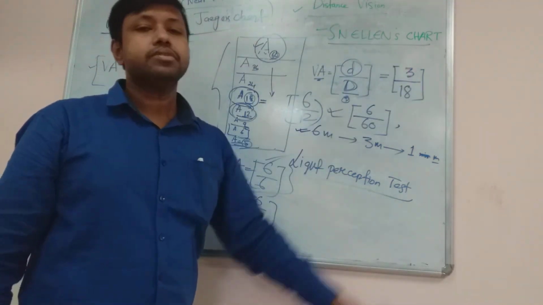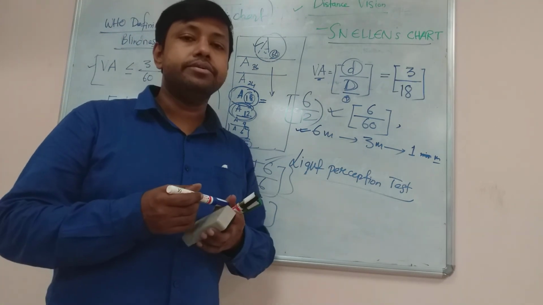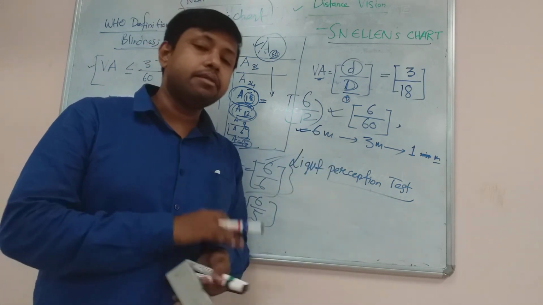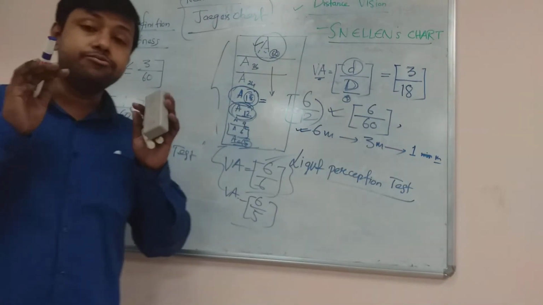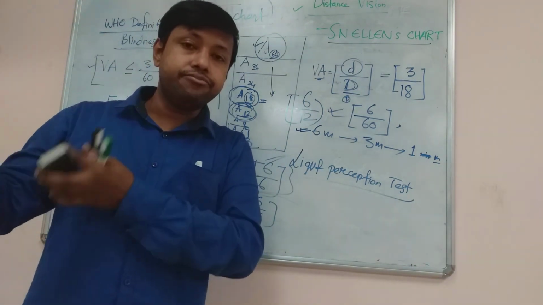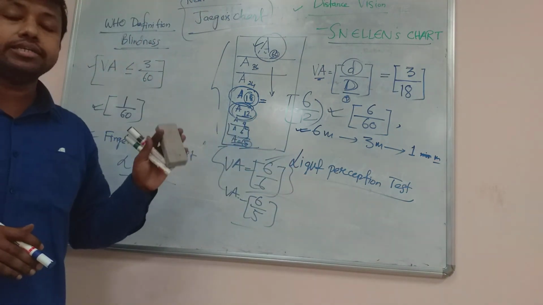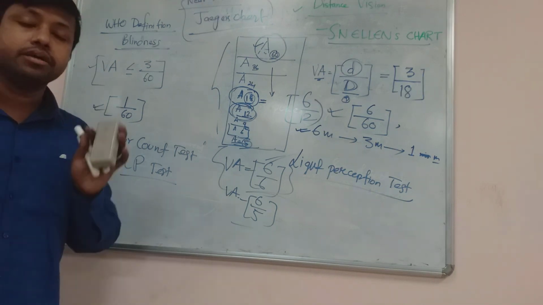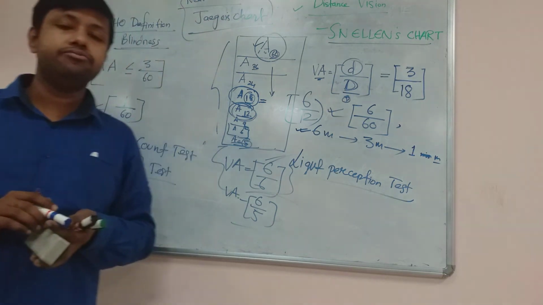So these are the various concepts of visual acuity, and you must know visual acuity for your practical purpose as well as exam purpose. You must also know the difference between visual acuity and field of vision. Field of vision is different, and visual acuity is also different. In layman's terms, visual acuity is nothing but the accuracy with which an object can be visualized by your eye normally. Can you understand? So here I will finish, and thank you very much.